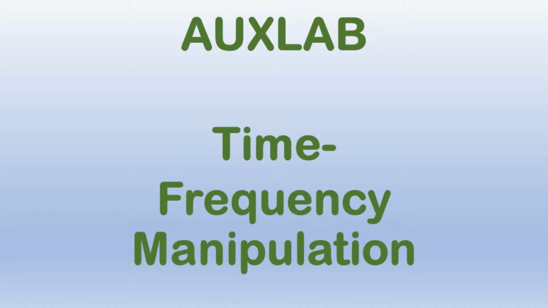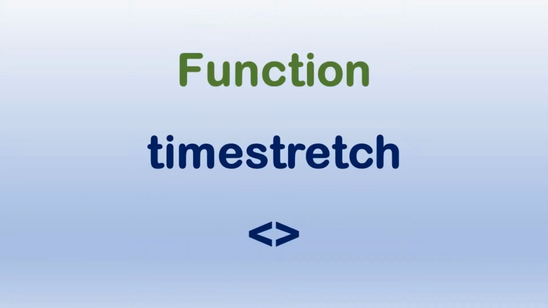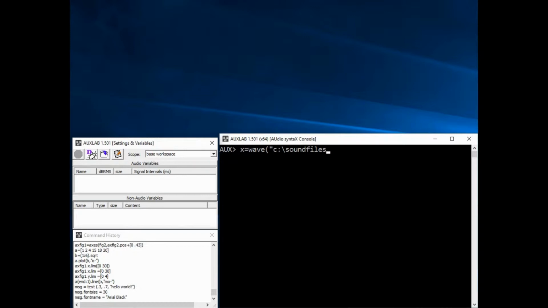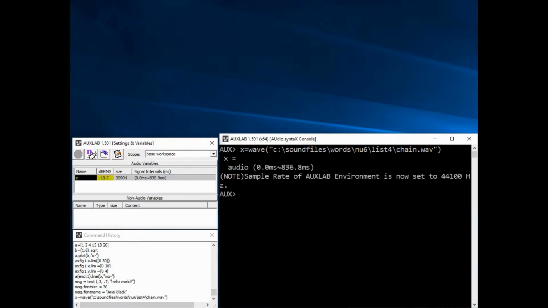You can adjust the duration of the audio without changing the pitch in AUXLAB with a function called timestretch. If you don't want to type this 10-character function name, you may use an operator, angle brackets, opening and closing. So here I'm opening a WAV file, and that is x.